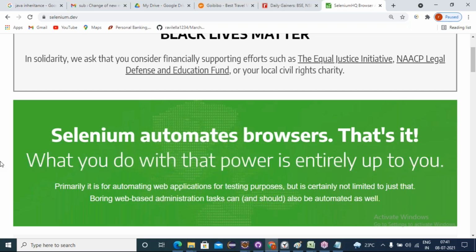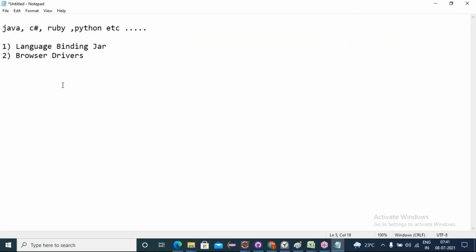What is that power? Language power. Now, however technically strong you are, either with C# or Java, Ruby or Python, yes, you can build your automation scripts for web applications. So we need to automate for browsers only, and execute in browsers only. On what browser are you supposed to execute? That browser's driver exe file is required.